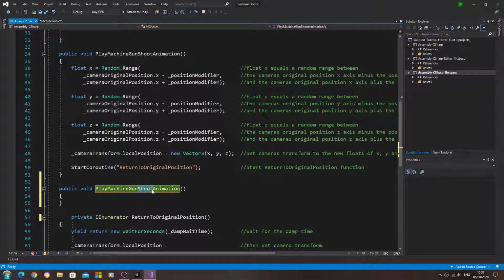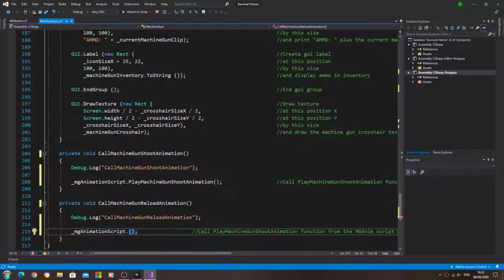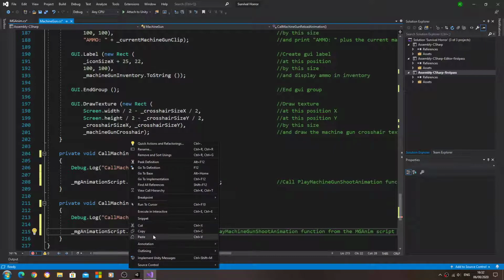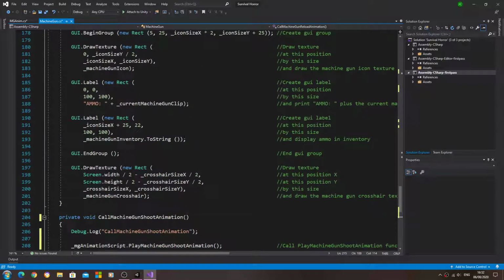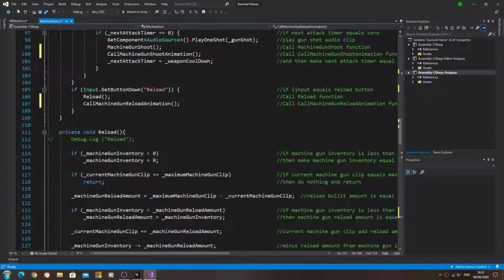Play machine gun reload animation. Let's copy that. And now we can paste it in. We'll paste it in here. Let's save that off there.